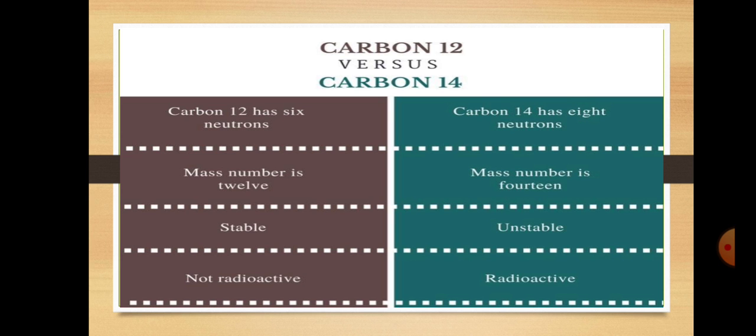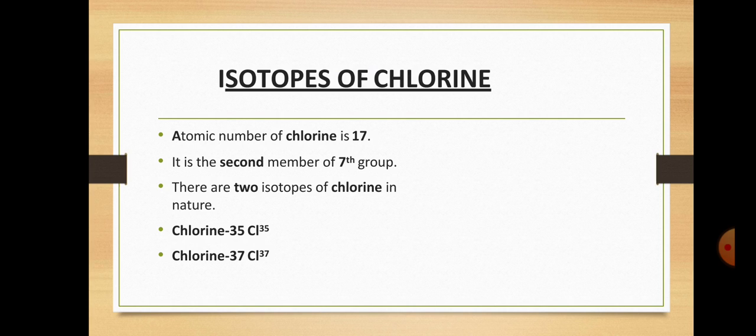Carbon 12 has 6 neutrons, carbon 13 has 7 neutrons, and carbon 14 has 8 neutrons. Carbon 12 has mass number 12 and carbon 14 has mass number 14. Carbon 12 is a stable nucleus, so it is not radioactive, and carbon 14 is unstable, so it is radioactive.